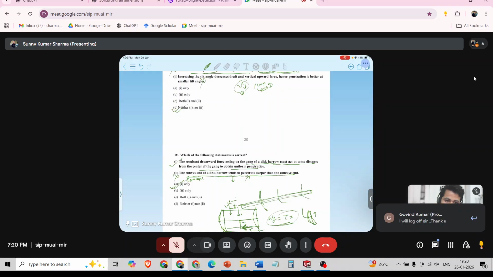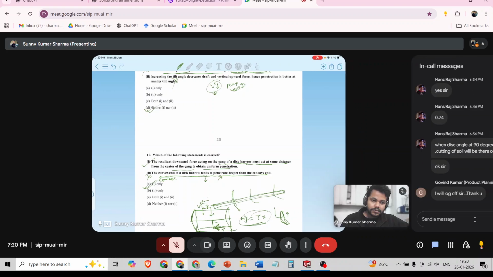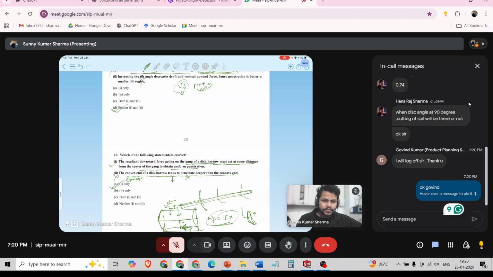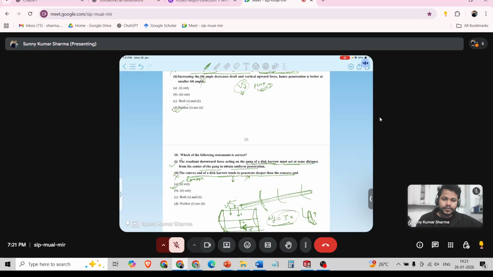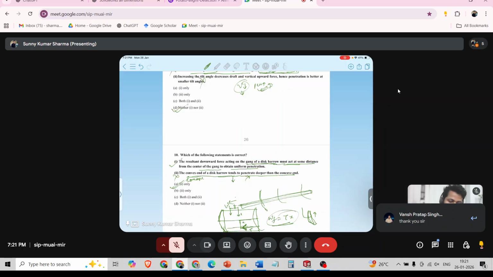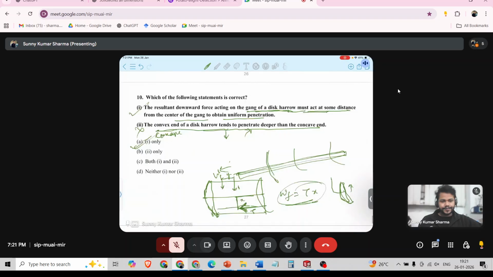Okay. Is this course helpful in preparing for my GATE exam, sir? Okay, this will be very helpful. Okay, sir. Are there any other strategies or tips? Yes, which college are you in? SRM, sir, Chennai.